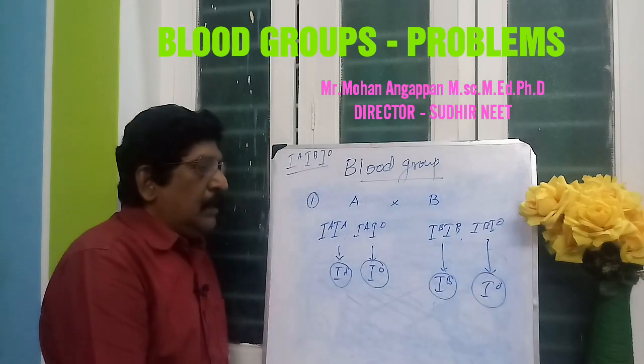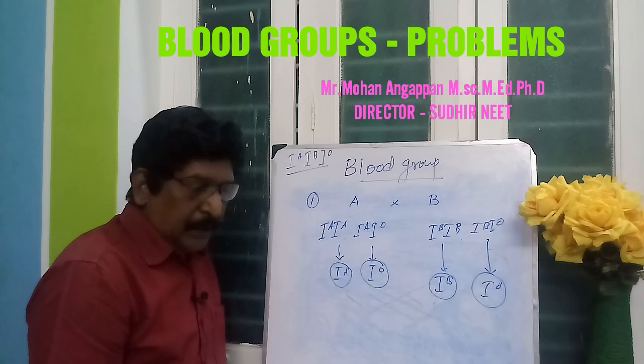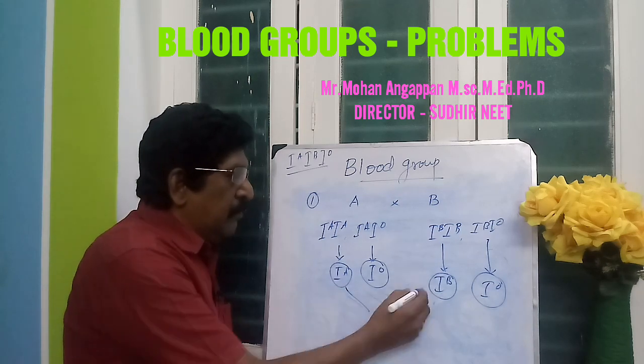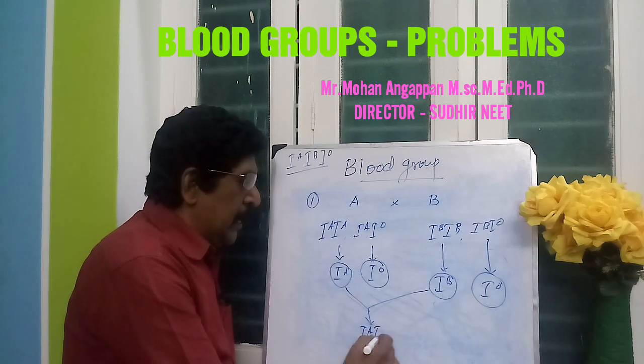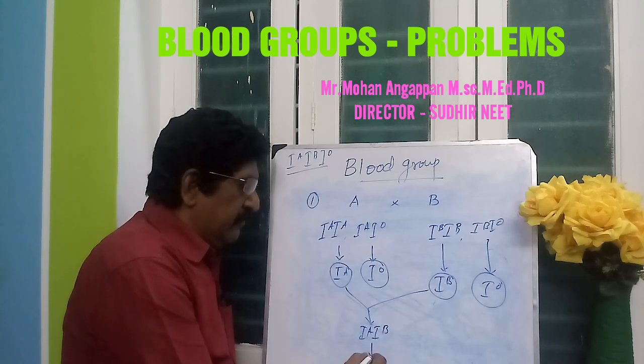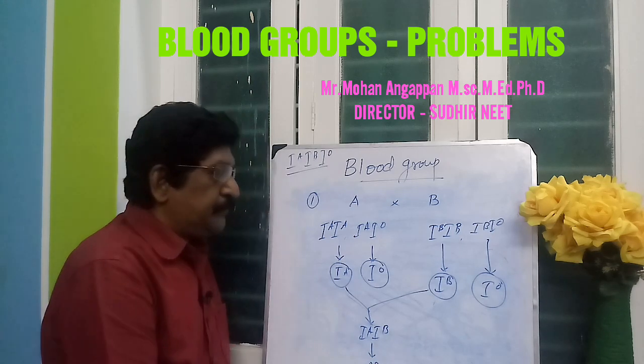So during combination, the IA may combine with IB to form the genotype IA IB, which will give the blood group AB.